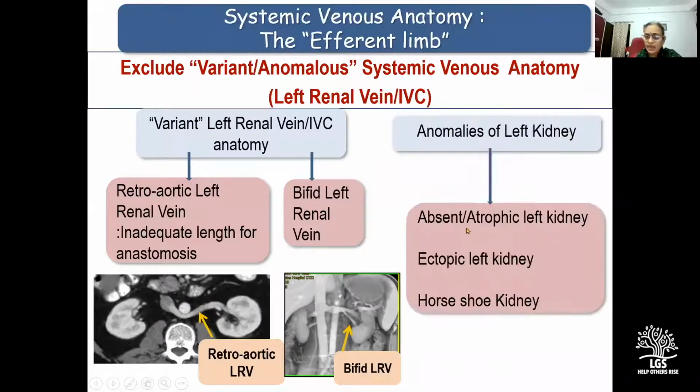Then sometimes the left kidney may be absent, it may be atrophic, or it can be an ectopic left kidney, say a horseshoe kidney, a pelvic left kidney, or a cross-fused renal ectopia. And in each of these situations, the left renal vein is not available for the anastomosis at all. And this should not come as a surprise on the operating table in today's era of advanced imaging. In each of these situations, one will have to plan an alternative surgical strategy wherein the efferent limb is drained into the inferior vena cava.